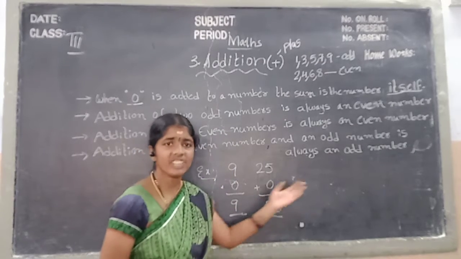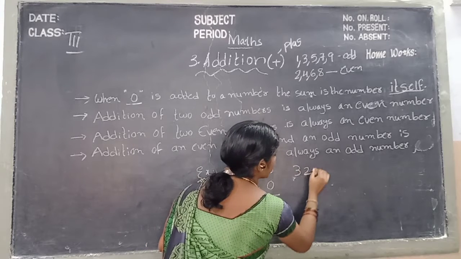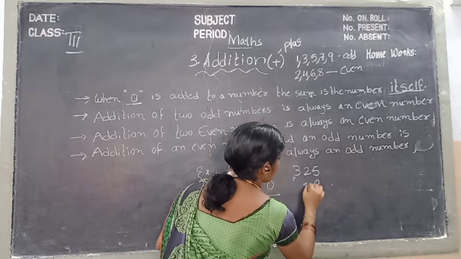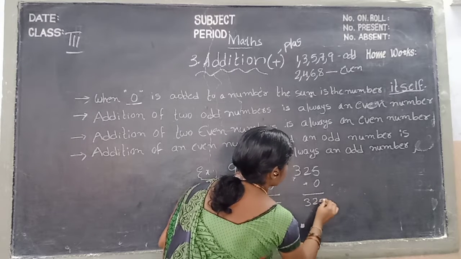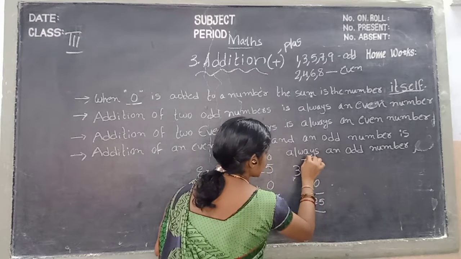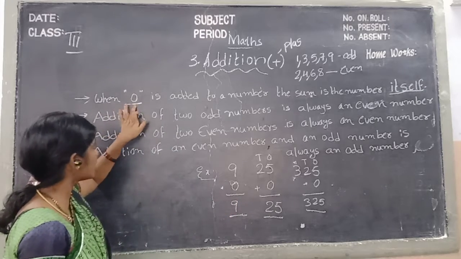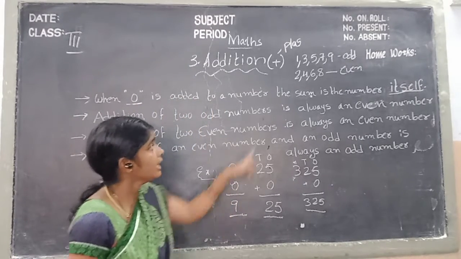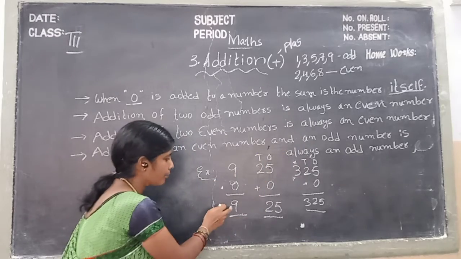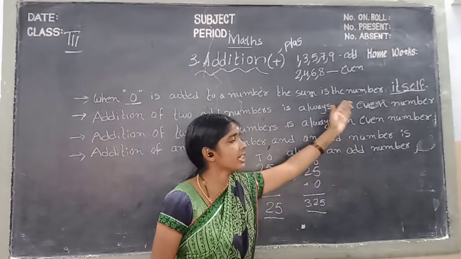We take a 3 digit number, 325. We add 0. What number will it become, children? 325. Ones place, tens place, hundreds place. So children, see once again, when 0 is added to a number, the sum is the number itself.